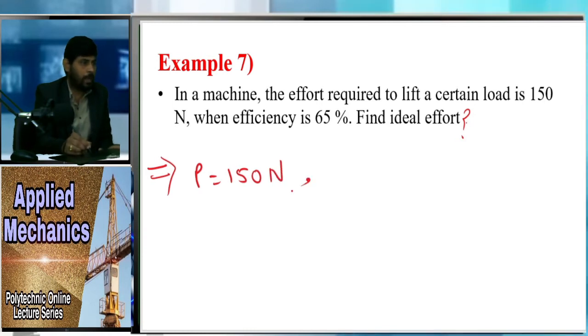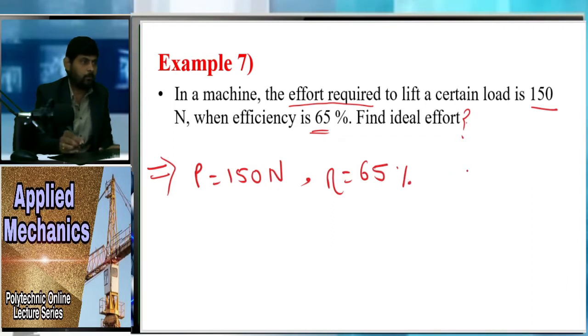And is the load given to us or not? In the problem they have not mentioned any load. What it said is the effort required to lift a certain load, meaning the effort required is given to us, 150 Newton. Load is not given to us. Then what else is given to us is the efficiency, 65%.